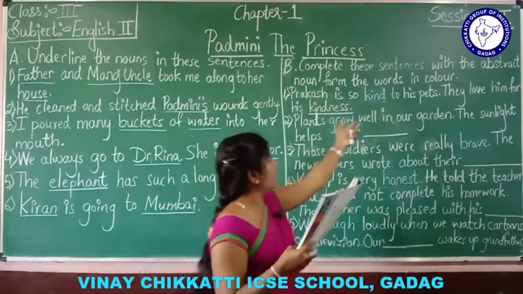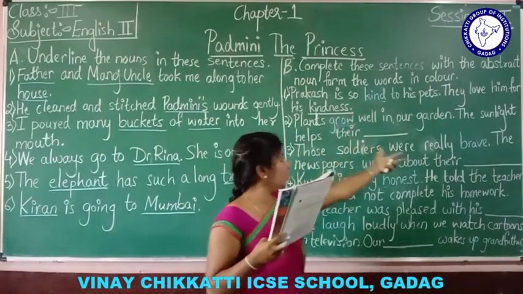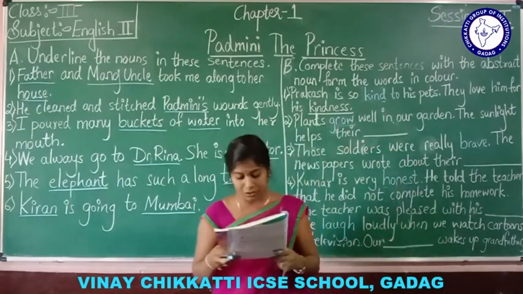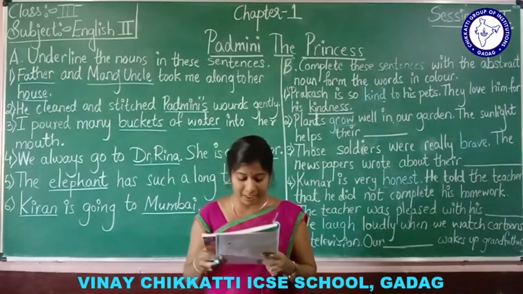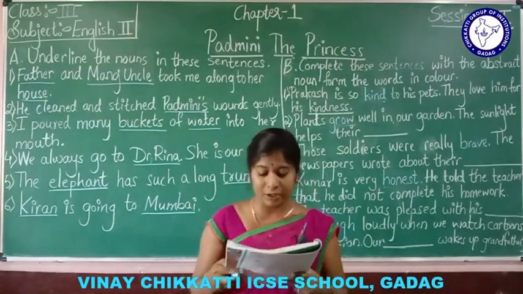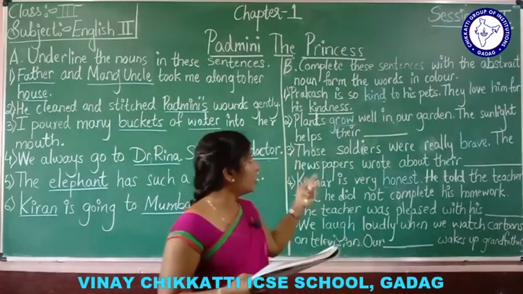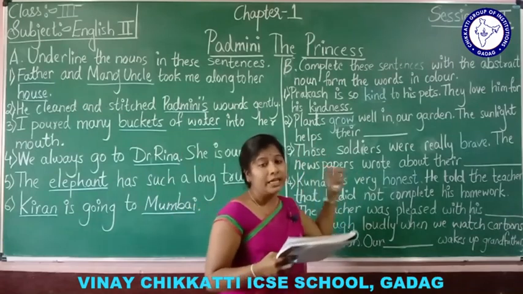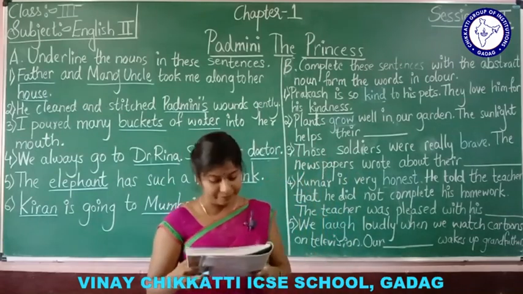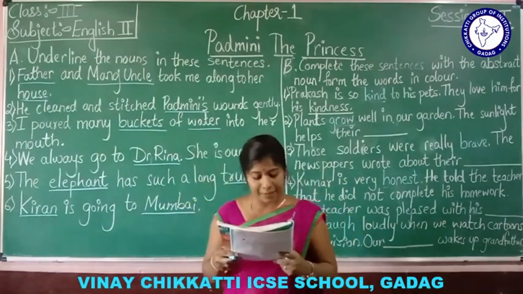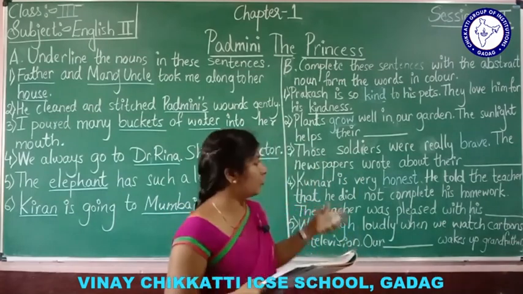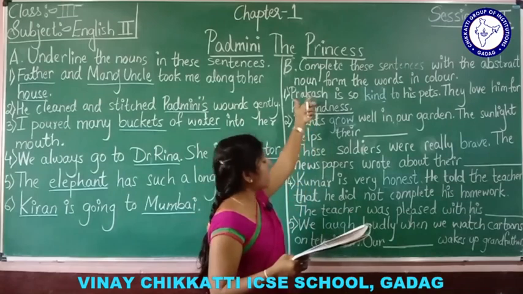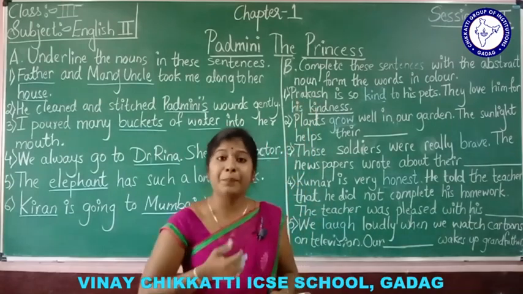The words in color. See, kind, brave, honest. Understood? They are nouns that cannot be seen or touched, but can only be felt. See, it cannot be seen or touched. It can only be felt. Okay. See, abstract nouns do not have a plural form. Yes, abstract noun do not have the plural form.